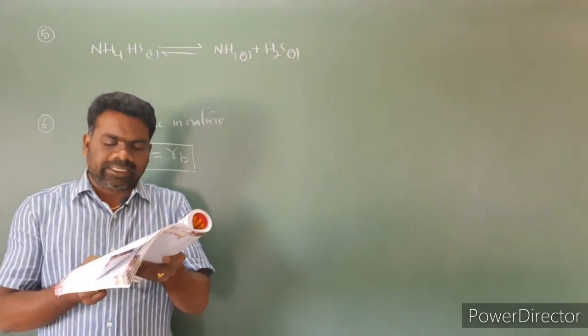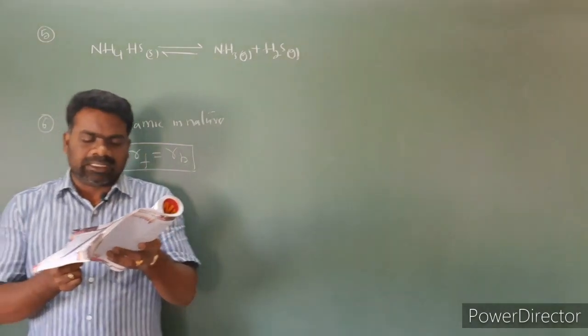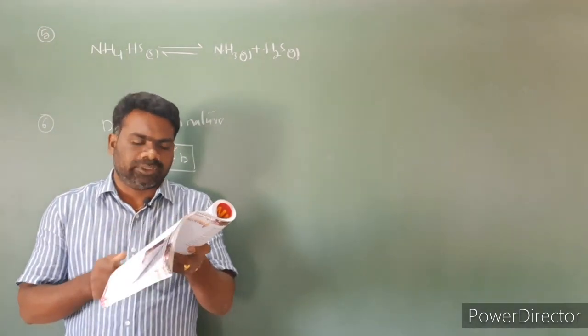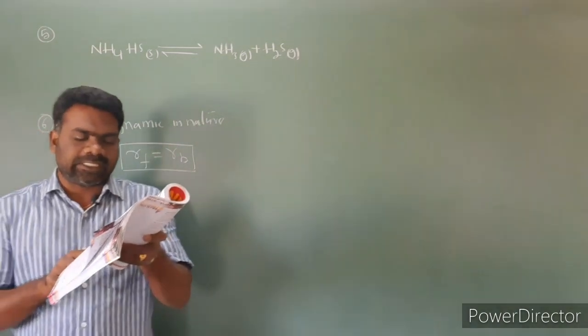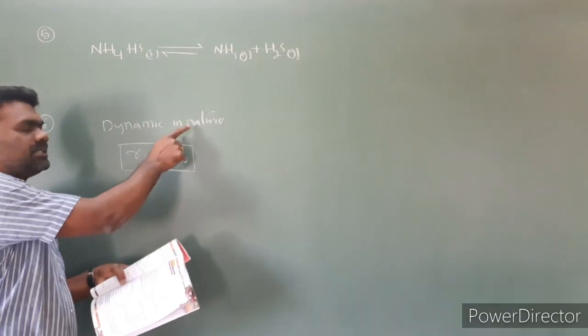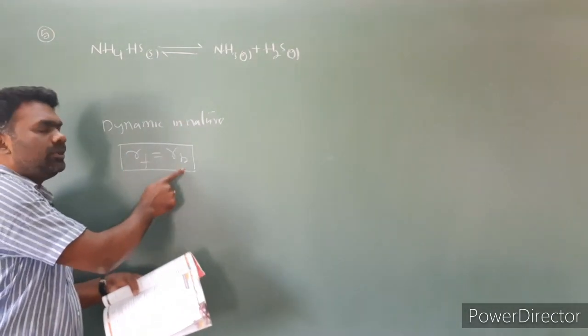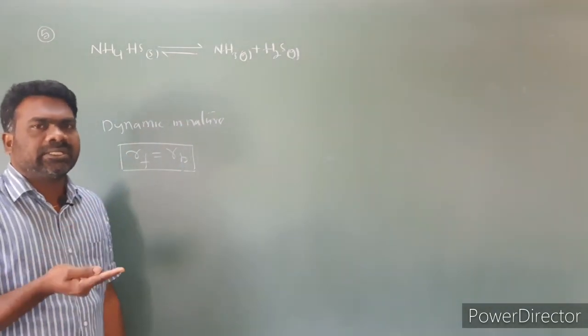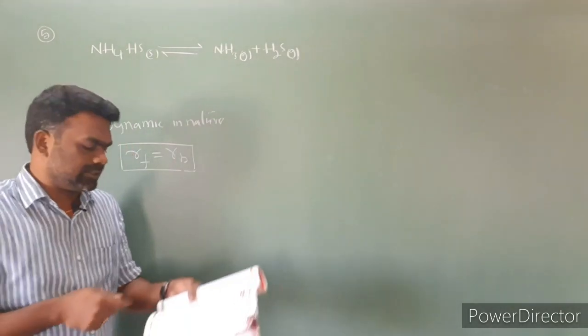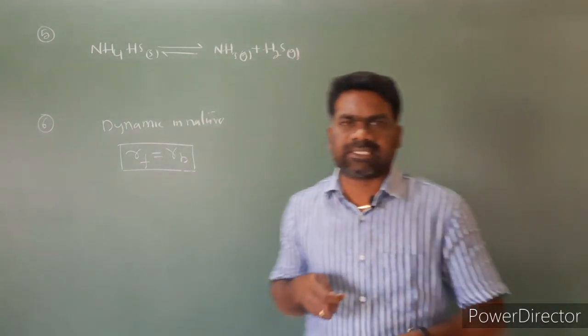Fourth option, it can be attained in an open vessel. Reversible reactions are attained in closed vessels, not in open vessels. So sixth question, third option is correct. It can never proceed to completion because equilibrium reactions are dynamic in nature. Rate of forward reaction is equal to rate of backward reaction. Reactants are converting into products, products are converting into reactants, continuously. So question number 6, third option is correct.